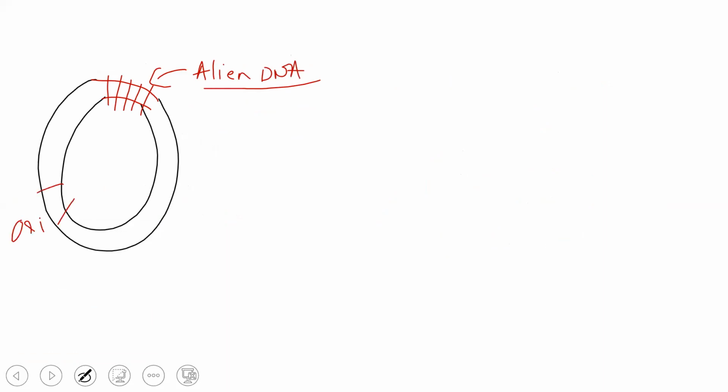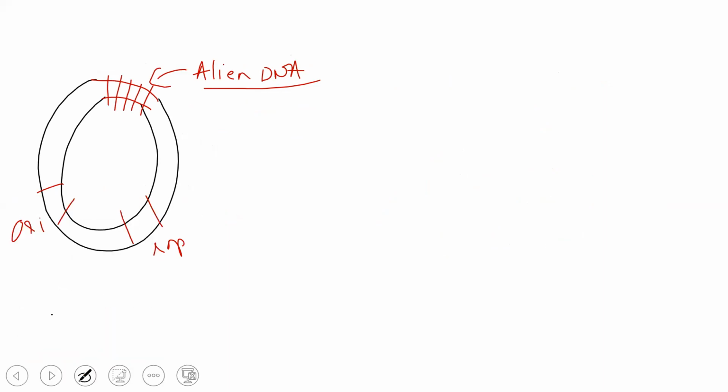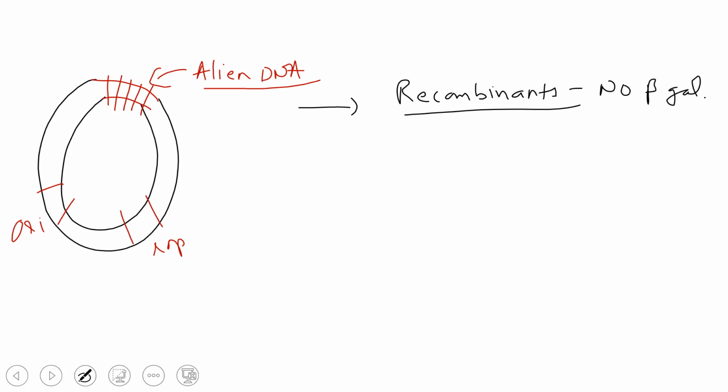There is the ori, there is the rop site. So what will happen? This is our recombinant, and they have no beta galactosidase.